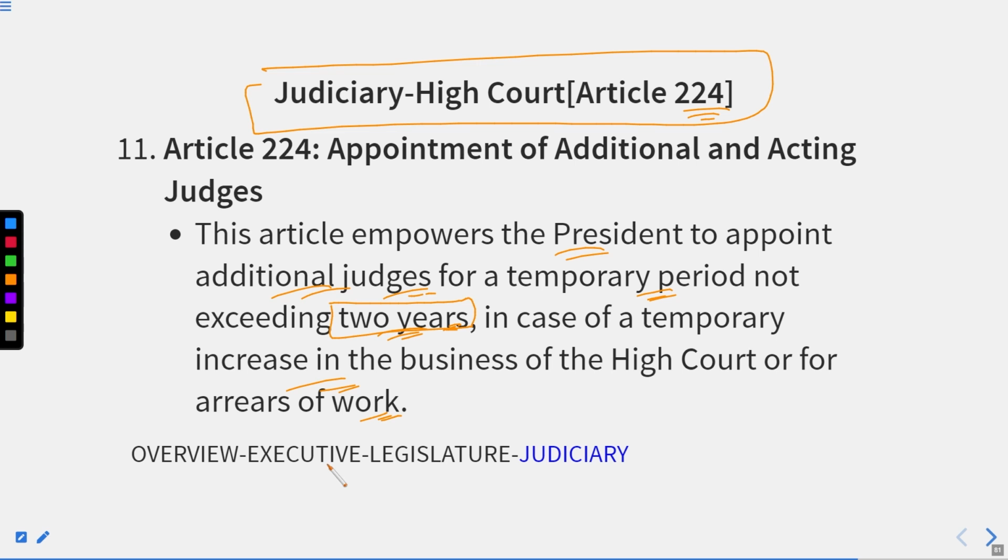If suppose the High Court only has the strength to look after a certain number of cases, and suddenly so many cases are filed with that High Court, in such a condition the High Court will not be able to handle all these things. So the President of India may appoint additional judges, but only for a temporary period, which should not cross the tenure of 2 years. So this is provided under Article 224. Now let's move forward.